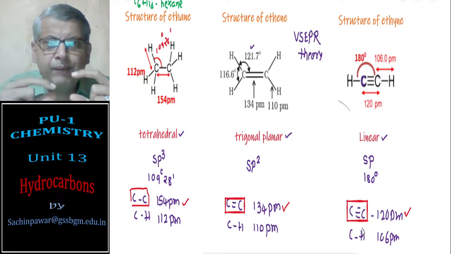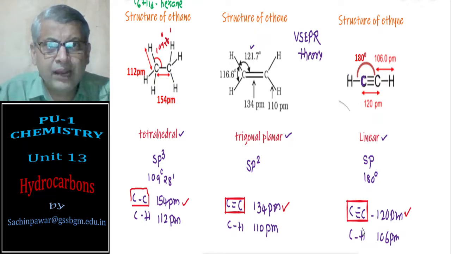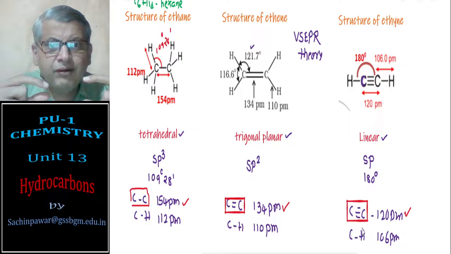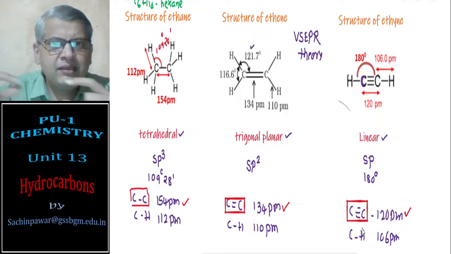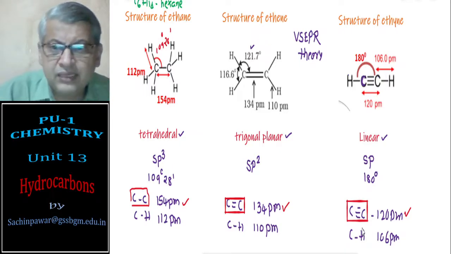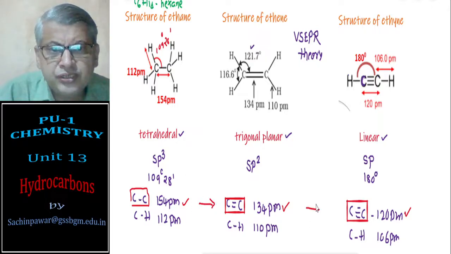And that's why a triple bond should be a stronger bond than a single bond, because the two carbon atoms are far in a single bond and close in a triple bond, and in between for a double bond. So bond strength should go on increasing from single bond to double bond to triple bond.